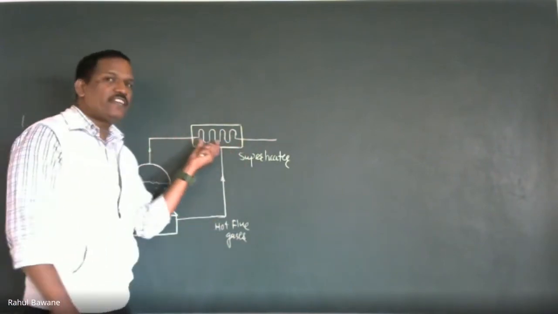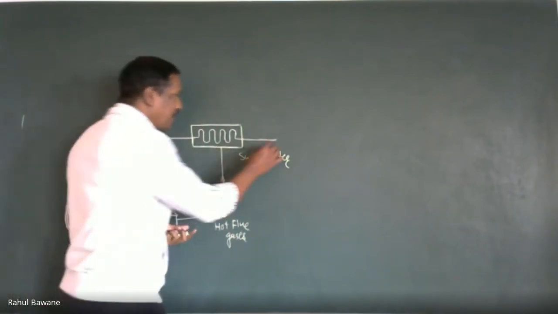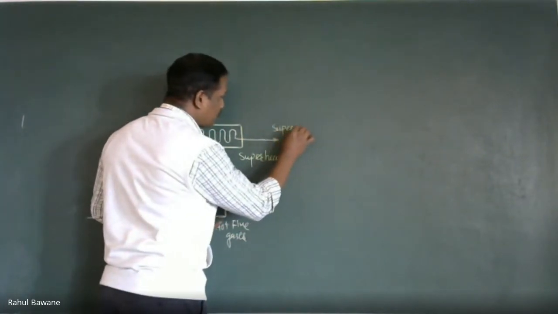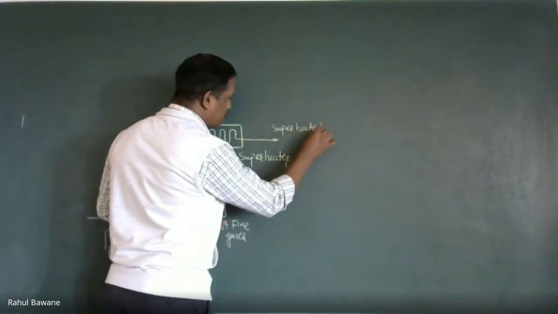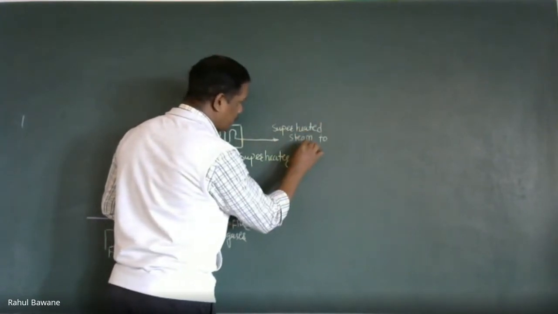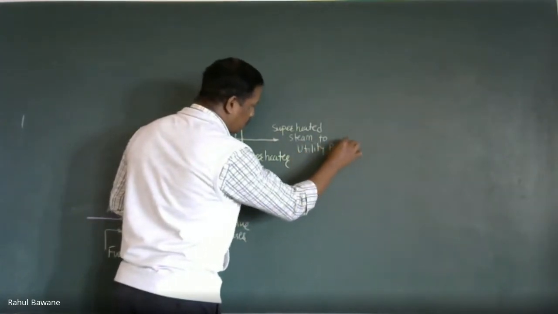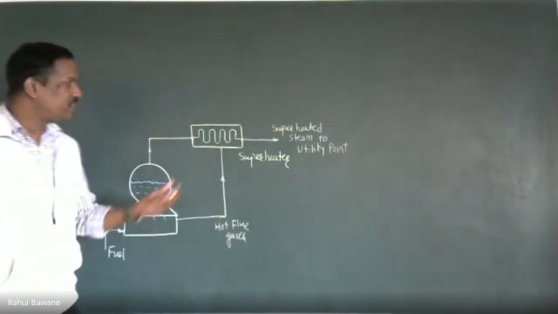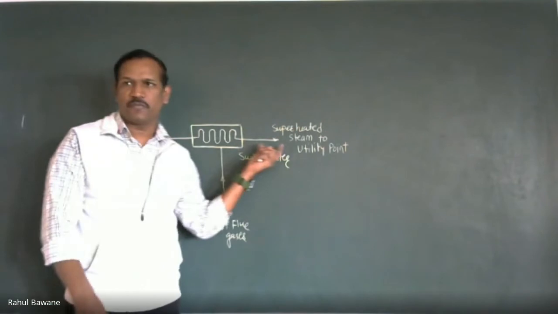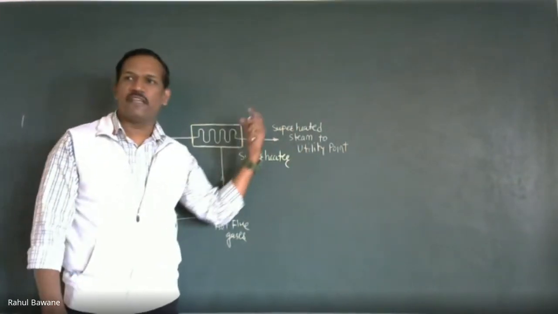So the generated steam is heated again and becomes superheated, and this superheated steam is supplied to the utility point. We don't know what the utility of this superheated steam is. It may be used to run the prime mover, or for any other purpose.